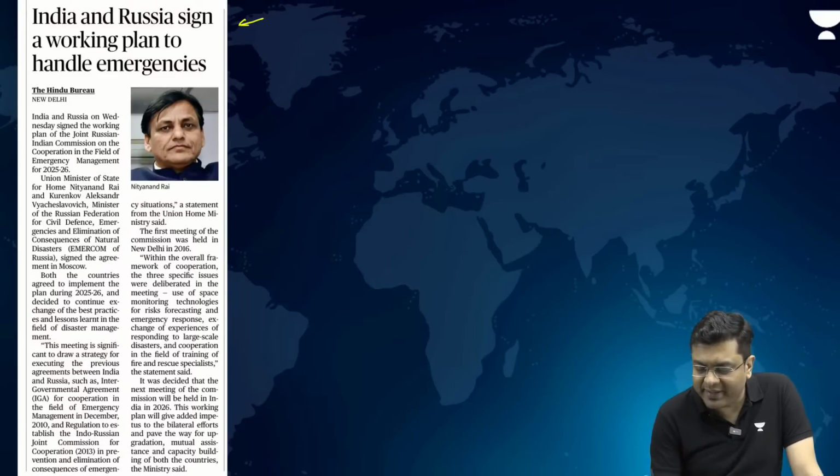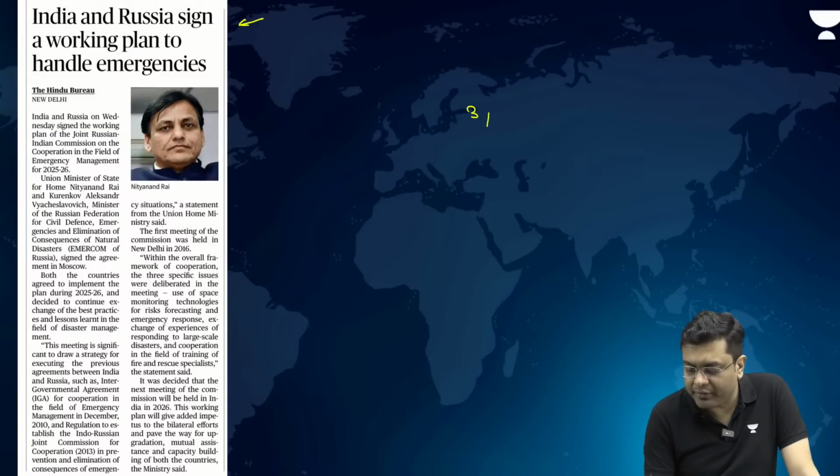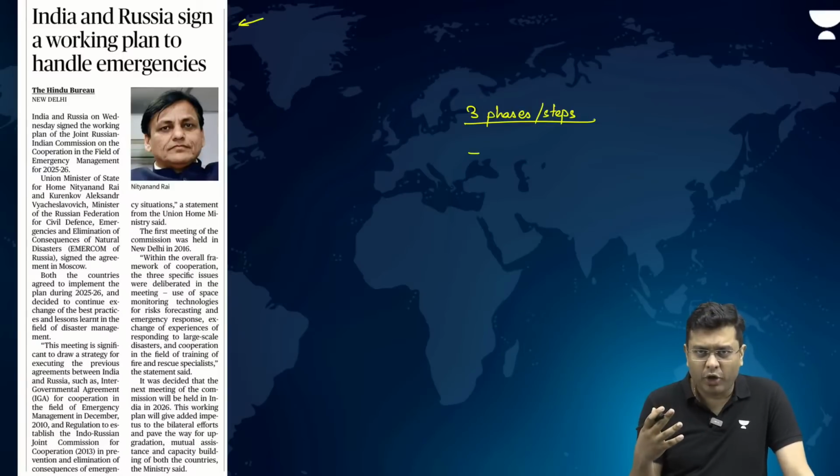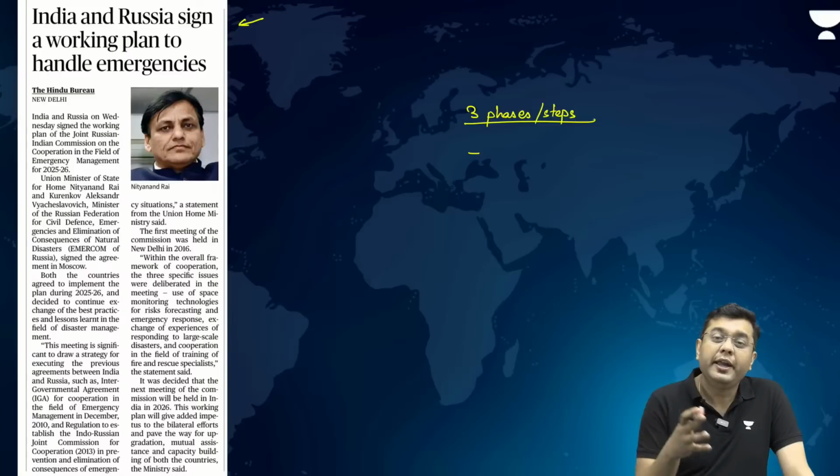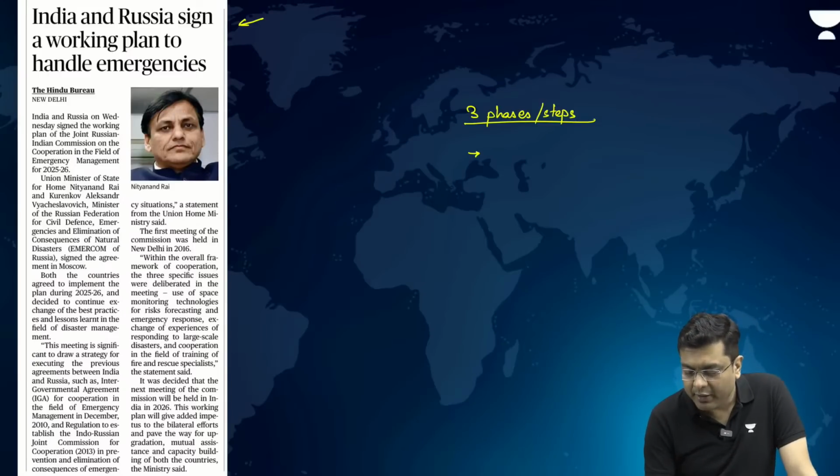So, as per this, it has three different important phases or steps. What are those? First is the use of space technology, that is satellite monitoring, in order to monitor the various different aspects of disasters. So, use of space tech.